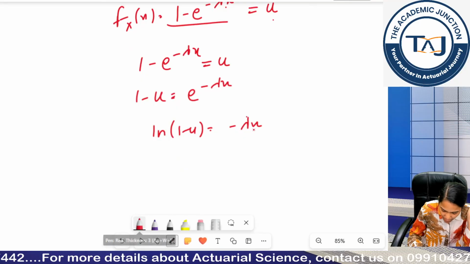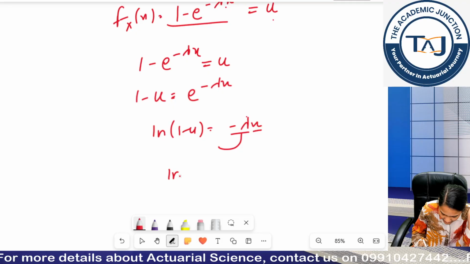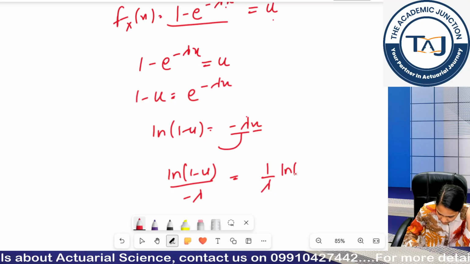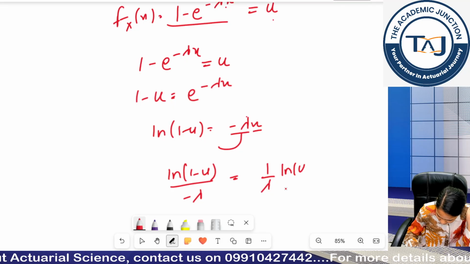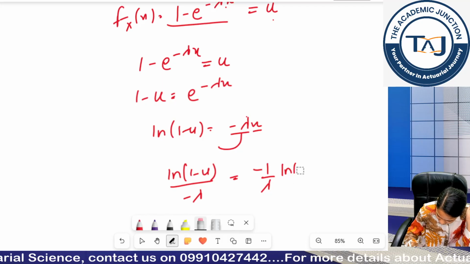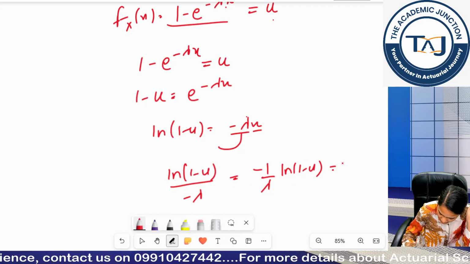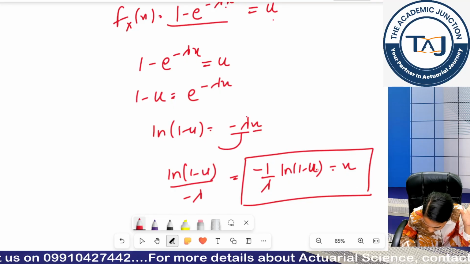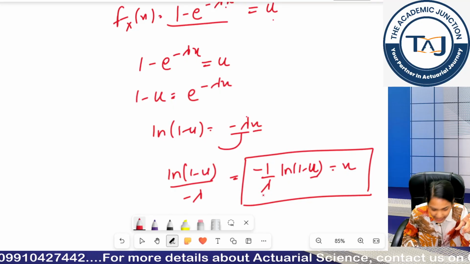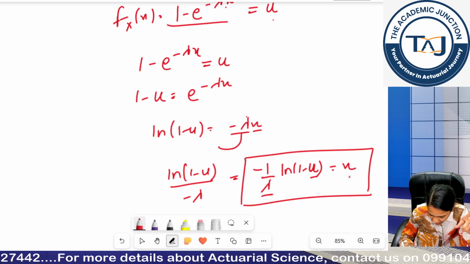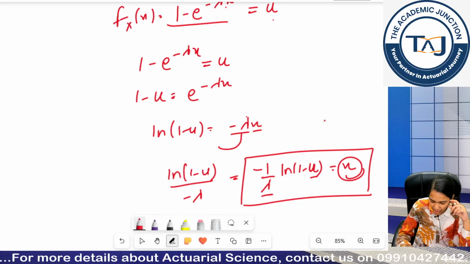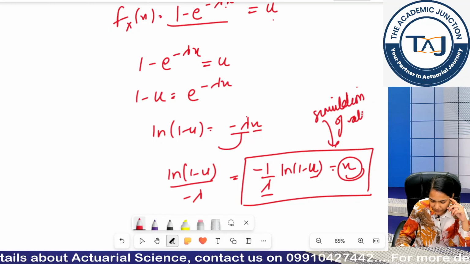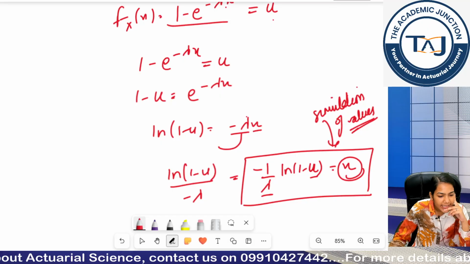right. Now, I want the x value, so I will just divide. So I can say it will become x = -(1/lambda) log(1 - u). So this is my simulation. Now, if I take any random number from 0 to 1 as u, and I have my parameter lambda, I can get my values for x. So this is called my simulation of values. Clear, guys?